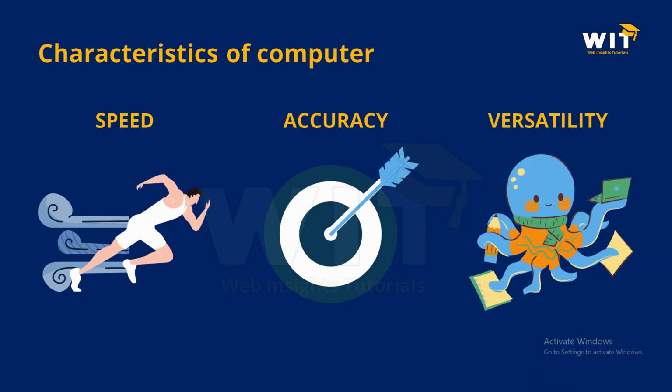The third one is versatility. Computers are very versatile machines. That is, they can be used to perform a variety of tasks, multitasking, ranging from the very simple to the very complex and difficult. They can be used to perform calculations, type letters, play music and movies, communicate with others, and play games, everything at the same time. So they are very versatile.